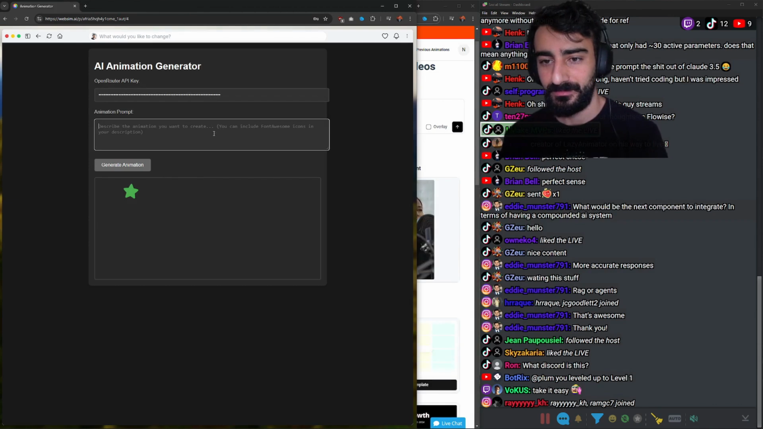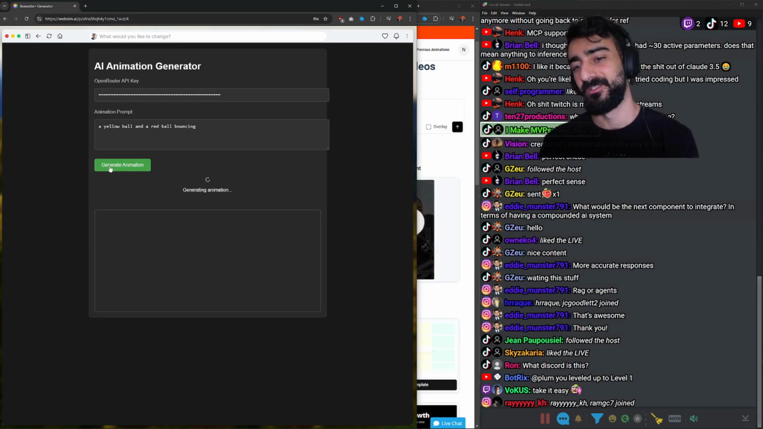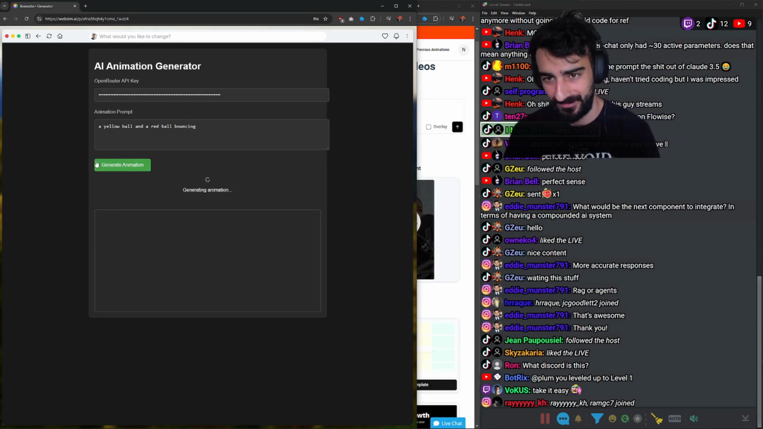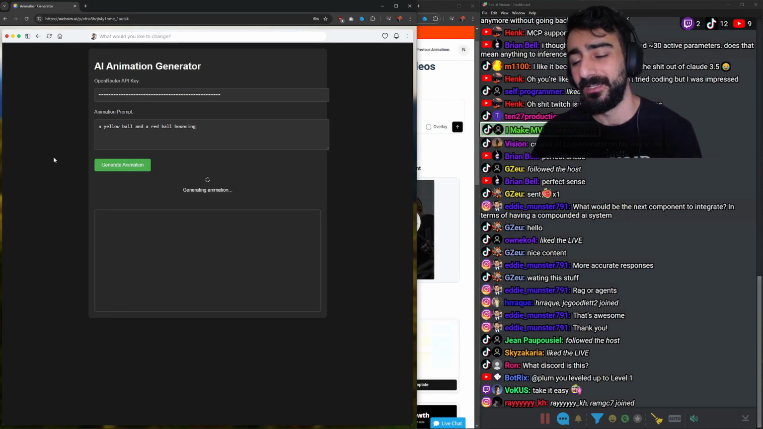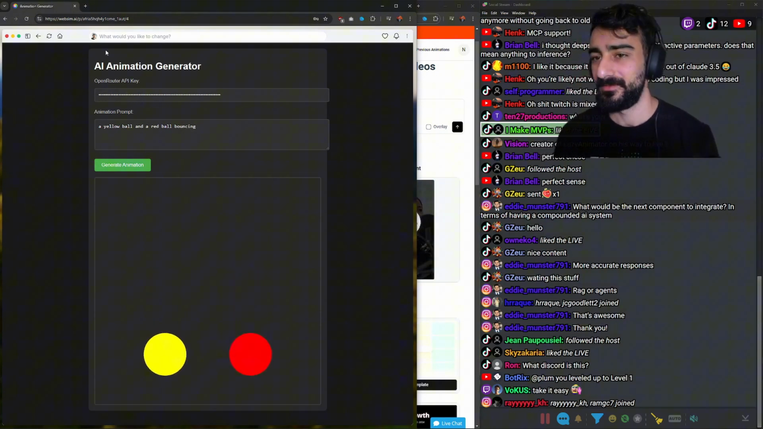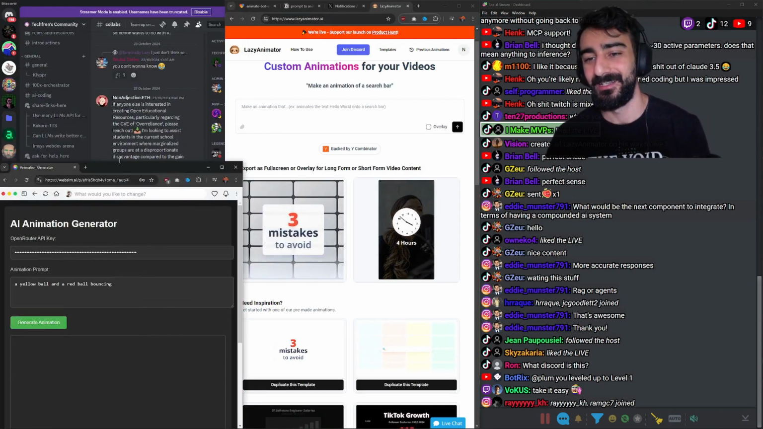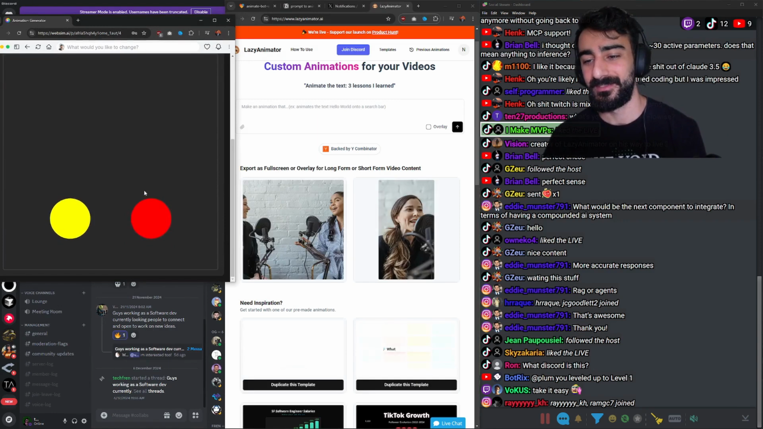Okay. And then you give a prompt. So let's say a yellow ball and a red ball bouncing. I know this one worked. The bouncing ball seems to be a really simple prompt that works. And it'll generate it, and there we go. We have a red and yellow ball bouncing.